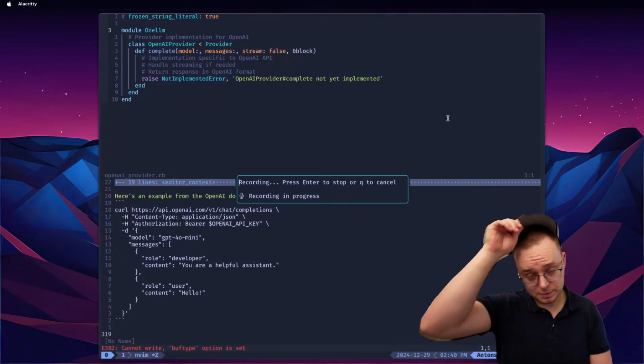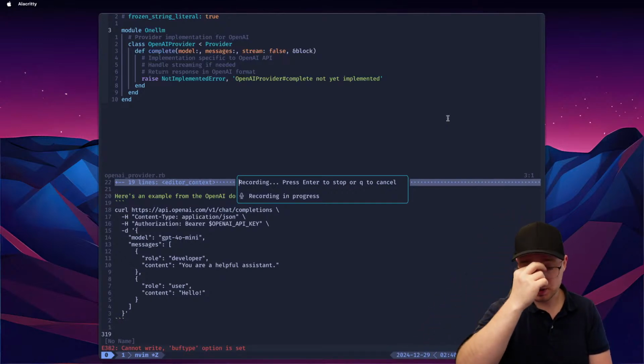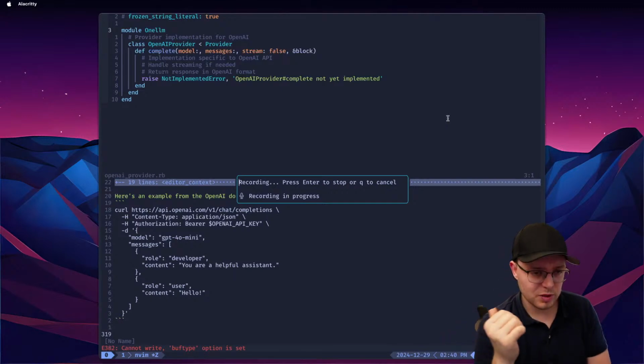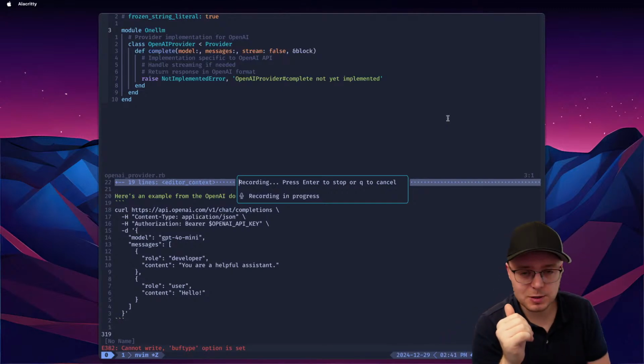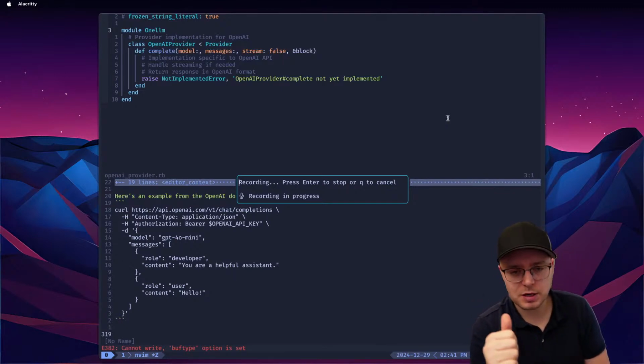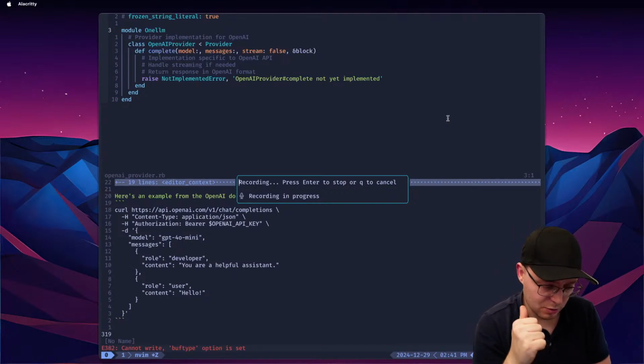can you please implement the OpenAI provider? I want you to use native HTTP, no gems, no libraries. We don't introduce any dependencies. Use all the best practices, obviously HTTPS verification, all the timeouts that are needed. And I want you to think very carefully through my request. Think of edge cases before you start implementing.